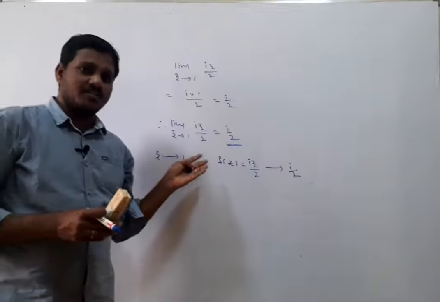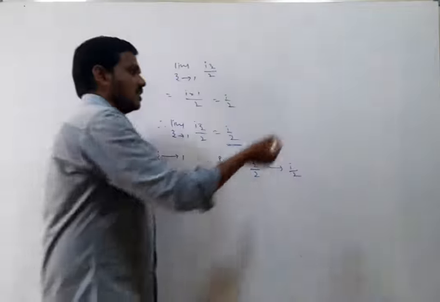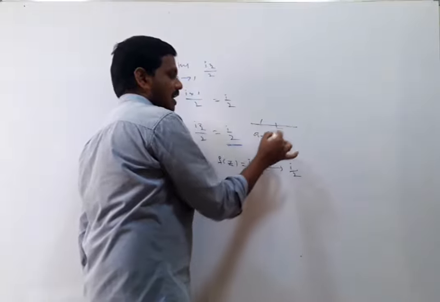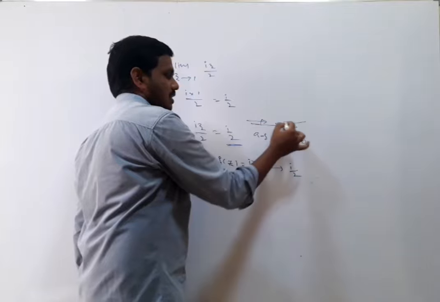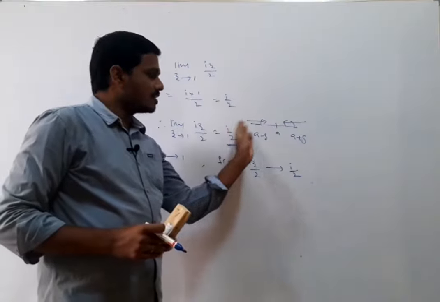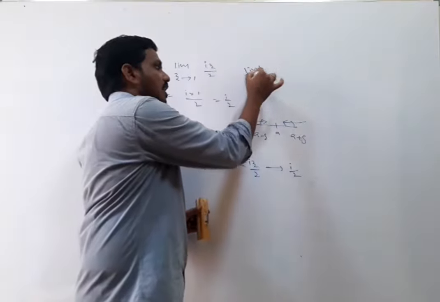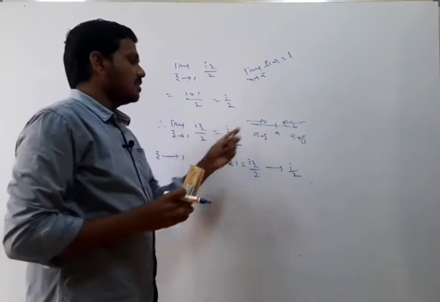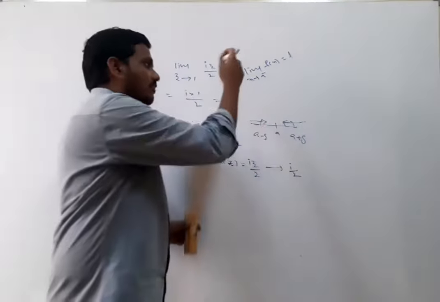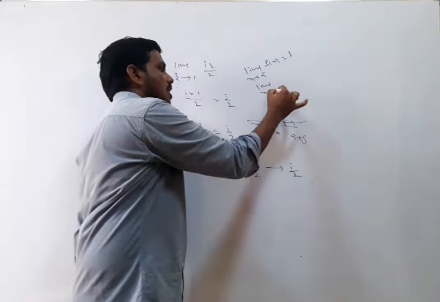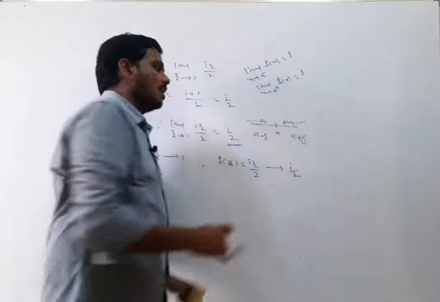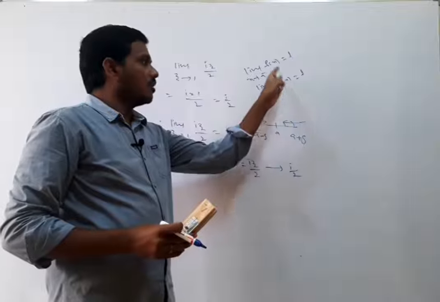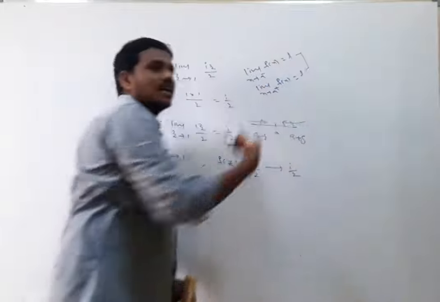Here we don't discuss the left hand limit and right hand limit. Note that in the real number system, a is a real number, then a minus delta comma a plus delta. There are two ways to approach a. Limit x tending to a minus of f of x equals some L is the left hand limit, when x approaches a from a minus delta to a. Limit x tending to a plus of f of x equals L, when x approaches a from the right side, is called the right hand limit. If both exist and are the same, we say that the limit exists.